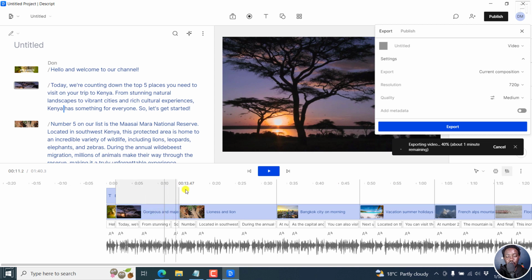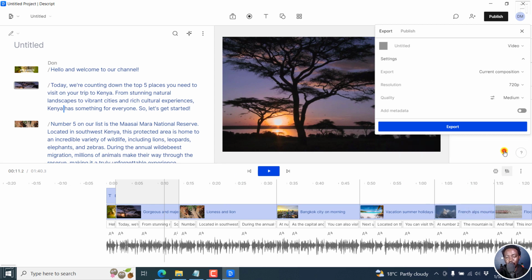But for the first section, it's because we used a video, that's why it seemed to take a little bit more time. But let's give it a couple of seconds and then we'll see the final result from this particular feature, combining ChatGPT to write a script for us, and then using Descript and the overdub voices, and then using the stock videos available, but you can also use your own video.